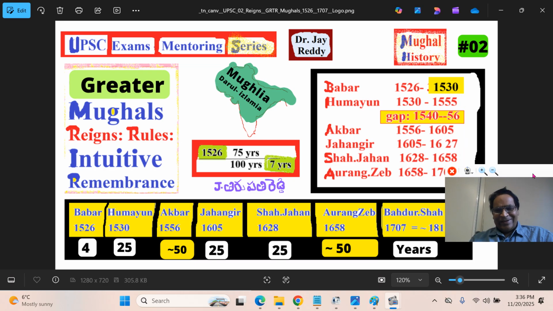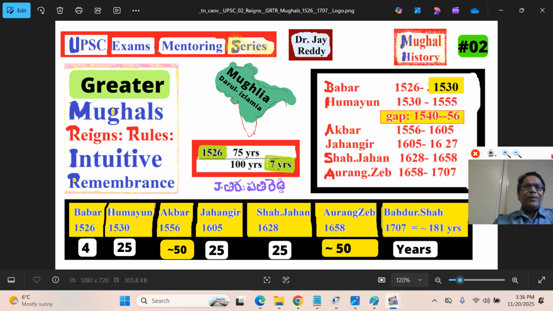Earlier Mughals, later Mughals. The first six are the earlier Mughals: Babur, his son Humayun, Humayun's son Akbar, then Jahangir, Shah Jahan and Alamgir, Aurangzeb. If you take these, the earlier rulers ruled from 1526 to 1707.